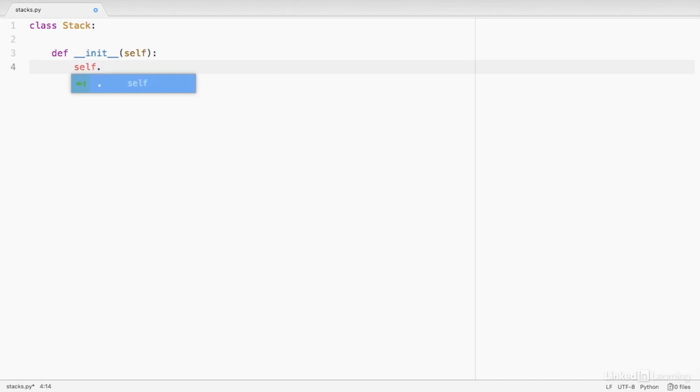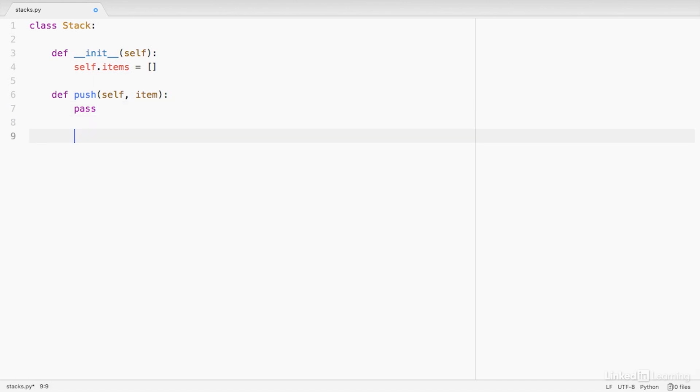And we'll create a variable called self.items and initialize that to our empty list. The other basic functionality we need is we need to be able to add an item to the stack. The word we use for that is push. And we'll also need to pass into push the item that we want to add to the stack. Since we're just stubbing things out now, we'll use the pass keyword to remind ourselves to come back to that